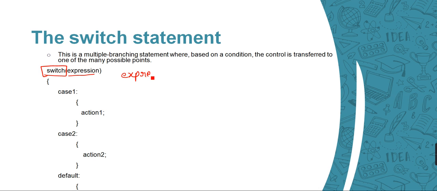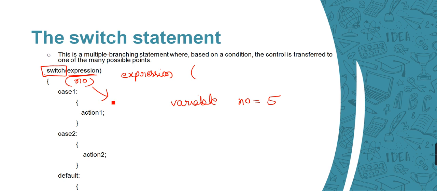What is an expression? An expression can be any condition, any variable, any value. For example, I have taken a variable called number, initialized with 5, so I can apply this number here as well.